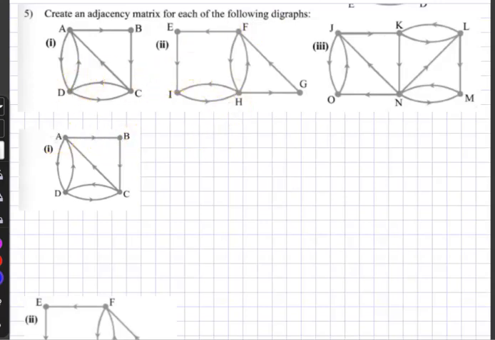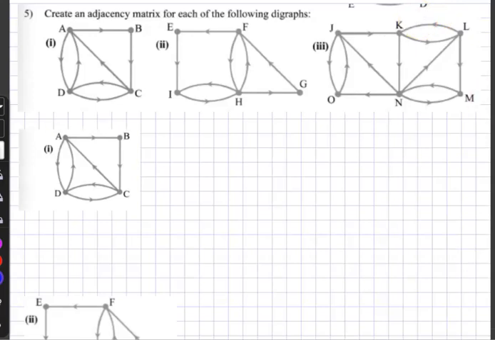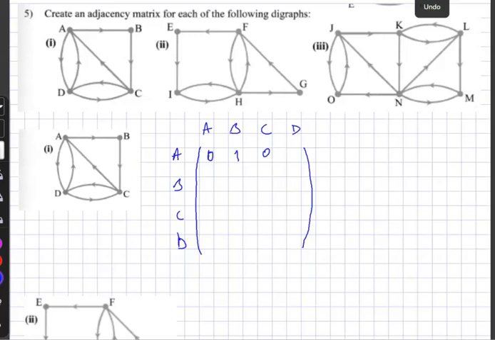So how do we do an adjacency matrix for this graph? From A to A there's no edges. From A to B there's one edge. From A to C there is none. Yes, there's the one that's connecting A and C, but it's got a direction of an arrow from C to A, so there's nothing going from A to C. And from A to D there is one. Now there's two, but one's directed in one direction, one's directed in the other.